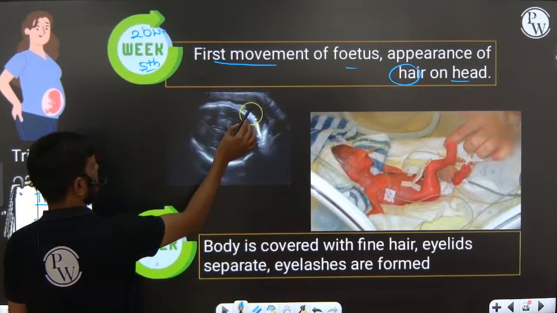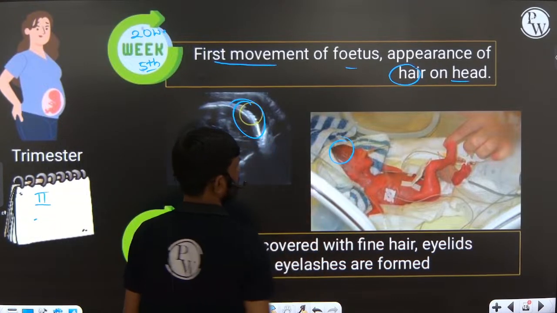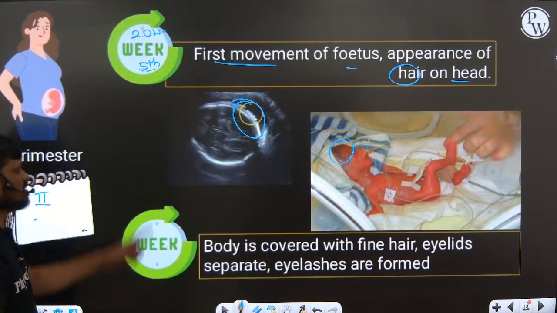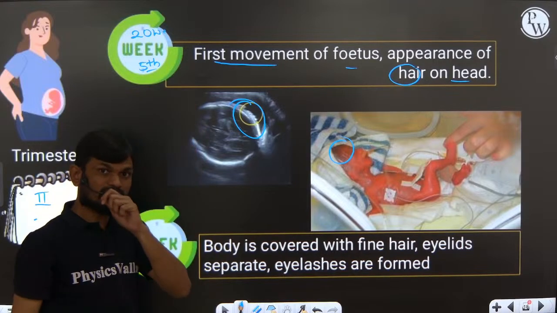You can see the first movement of the fetus and appearance of hair on head will be observed during the fifth month of the fetus.